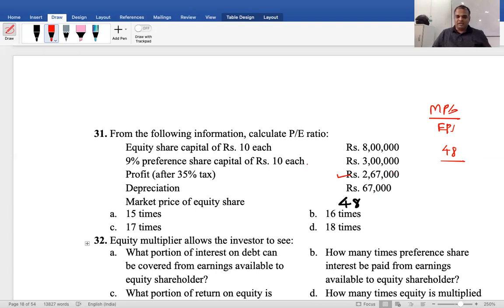Preference dividend: 9% on 3 lakhs is equal to 27,000. Therefore, 2,67,000 minus 27,000 is equal to 2,40,000, divided by number of shares 80,000. Clear? Therefore, EPS is 3. So 48 divided by 3 gives the answer, 16 times. Are you able to follow? Good.